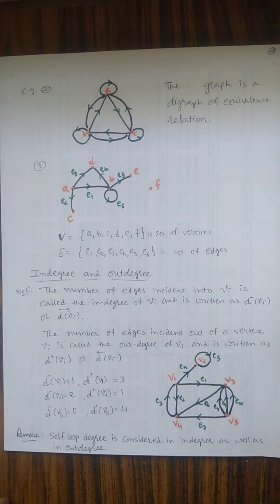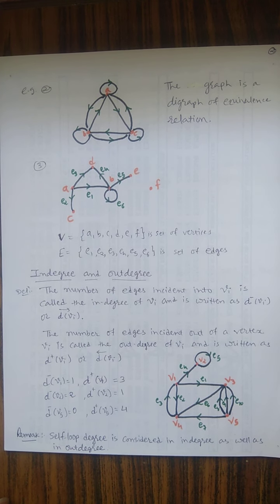The definition is given as in-degree and out-degree. So what is in-degree and what is out-degree? The number of edges incident into Vi is called the in-degree of Vi and is written as d minus Vi, or d directed to Vi. So here, what do we understand by d minus?